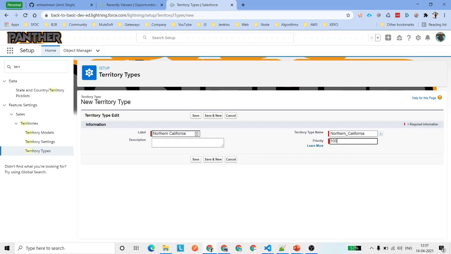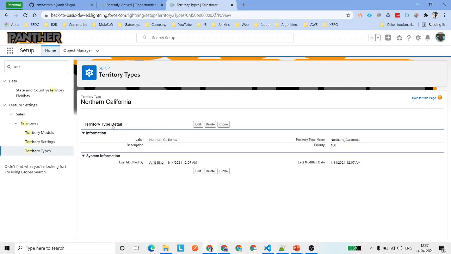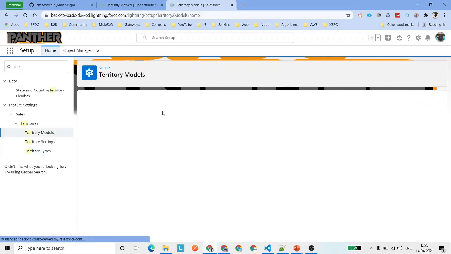But if we put 1 and we want to have a new territory type which is going to execute before this existing territory, we have to edit all the territory types. So instead of editing all those territory types, please try to plot the numbers like 100, 200, 300, 400, so that if there are any changes in future, you can incorporate those changes very easily. Go ahead and click on save. Now you have got the territory type as well.